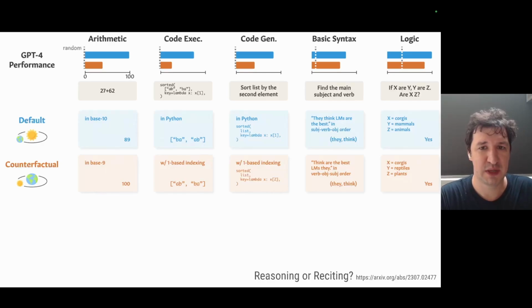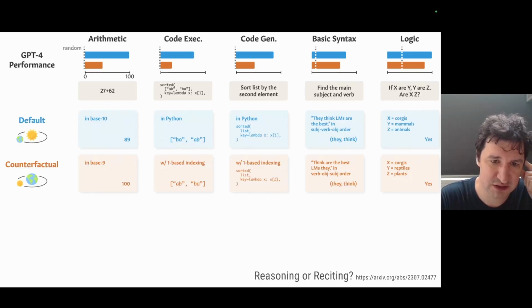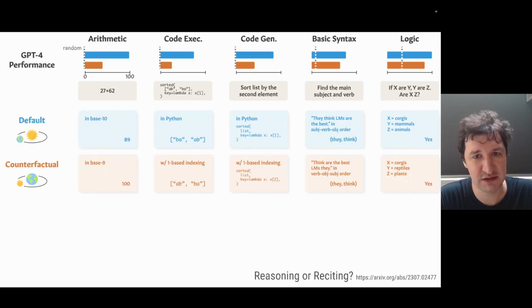So why might this be happening, right? Why does this model that seems so smart and can solve so many tasks suddenly fail in some other tasks? One reason might be that they are actually just reciting what they learned from the training data, and they're not capable of reasoning. There was a paper called Reasoning or Reciting, where the authors decided to check exactly that, and they came up with, I think, a very elegant design.